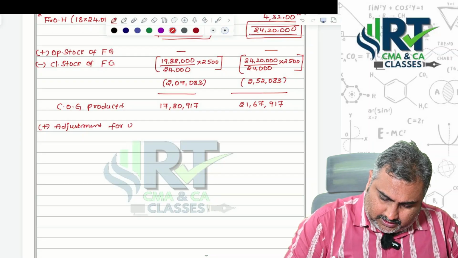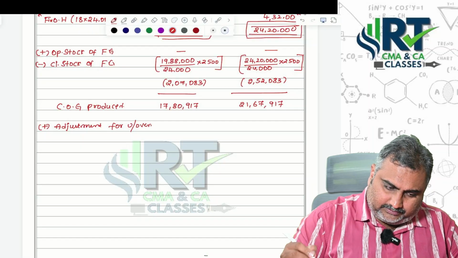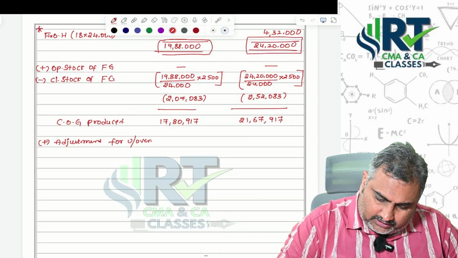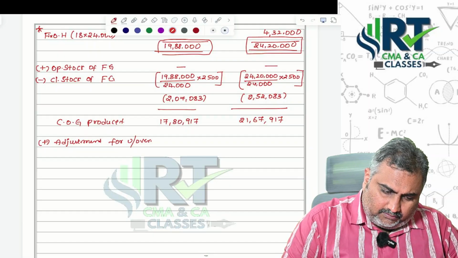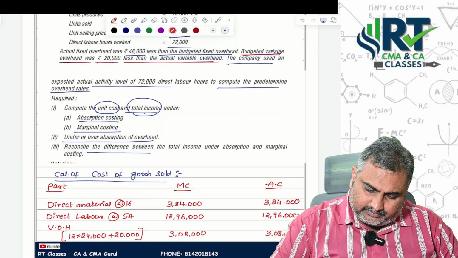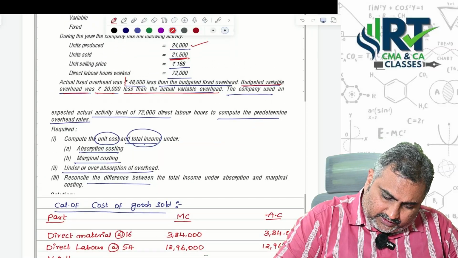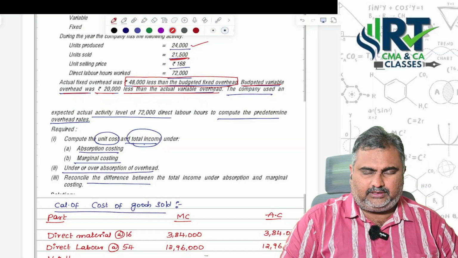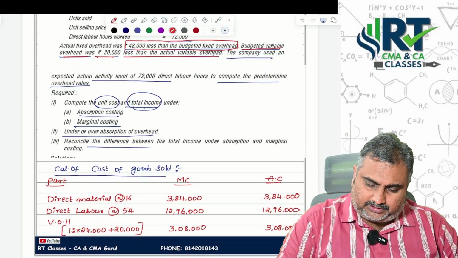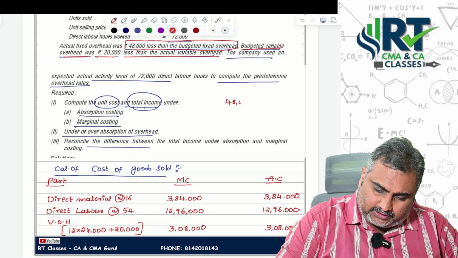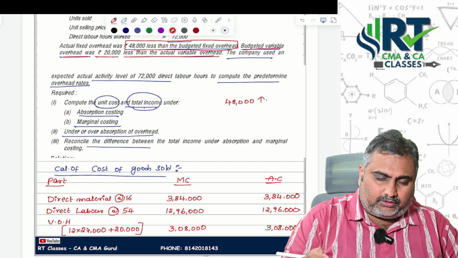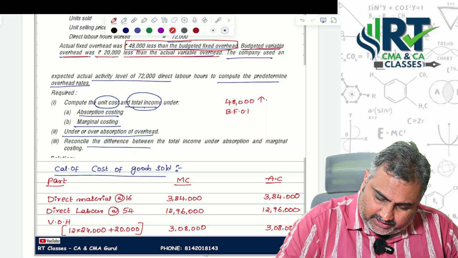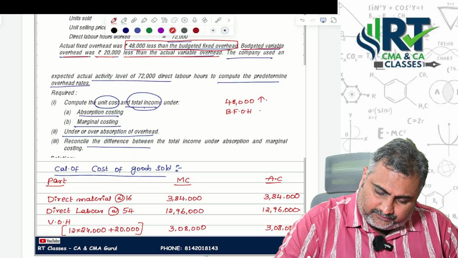Add adjustment for under or over absorption. If you understand, how did we get 48,000? Actual fixed overheads was 48,000 less than the budgeted fixed overheads. Under absorption costing, we will show 48,000 rupees more. When compared to budgeted fixed overheads, actual overheads was 48,000 less.